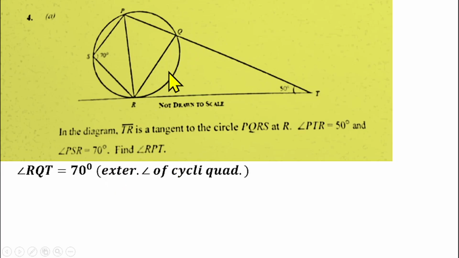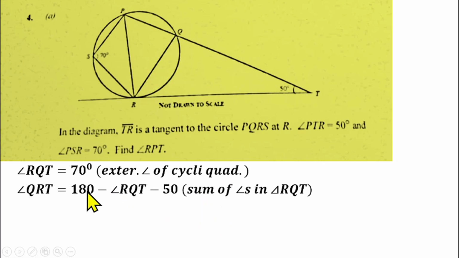Then having gotten that, from this triangle QRT, we can find the third angle, which is this angle QRT. Since we know this angle and we know this angle here, we can find the third angle in that triangle using the sum of angles in a triangle. So angle QRT will be equal to 180 minus angle RQT we got there, which is 70, minus 50 degrees. That will give us 60 degrees. So don't forget that this angle is 60 degrees.